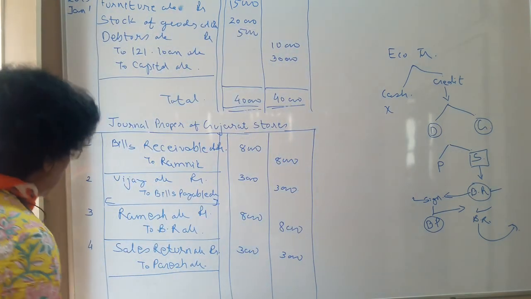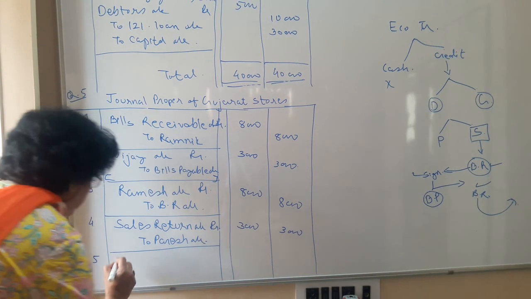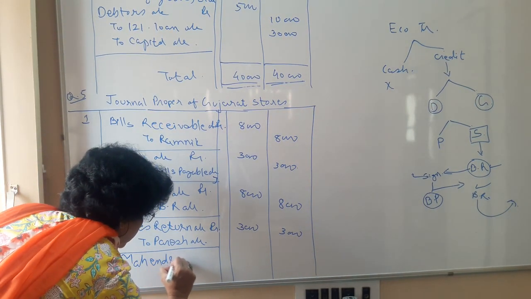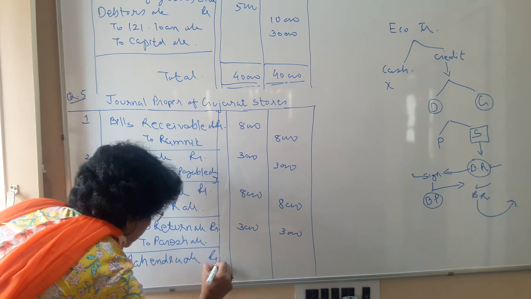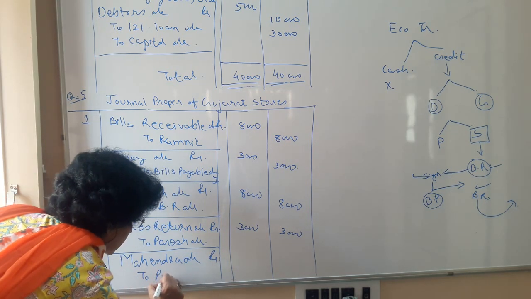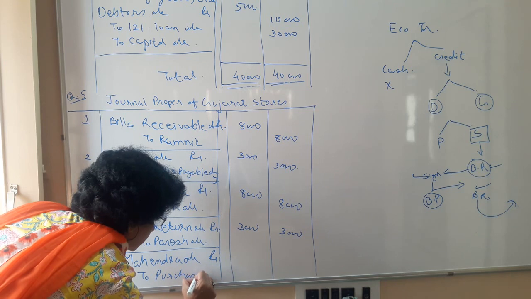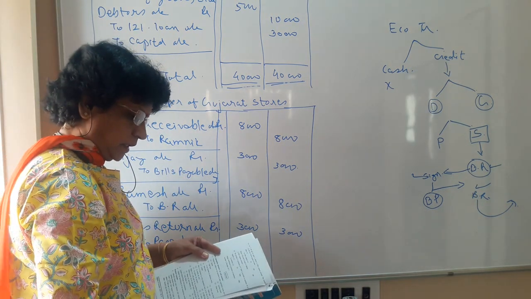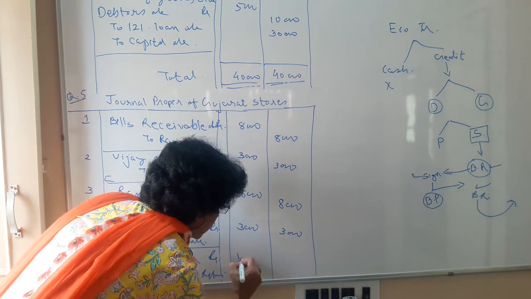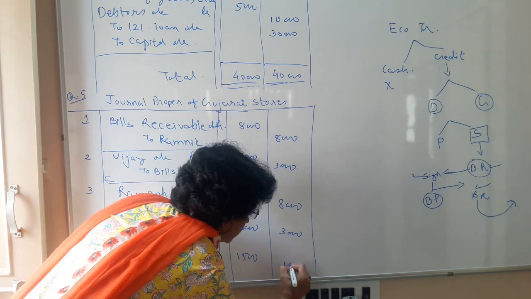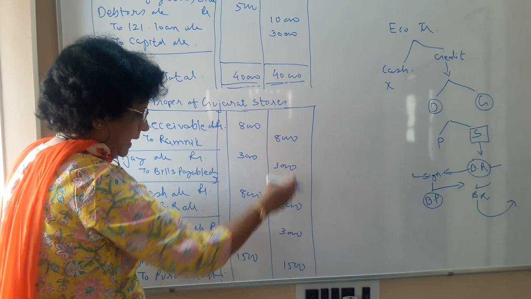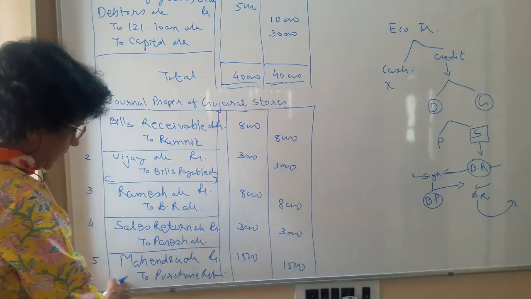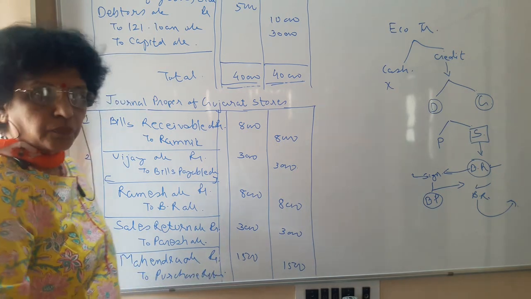So here on number 5: Mahendra account debit to purchase return account. Amount is rupees 1,500. At the end you have to do the total and complete. Here write down: being goods returned to Mahendra.